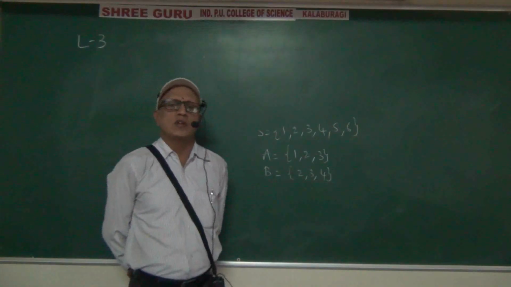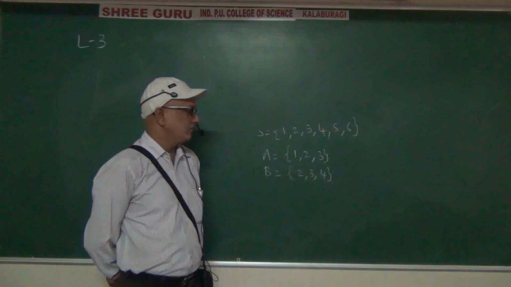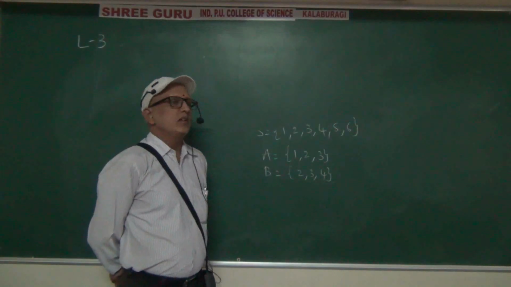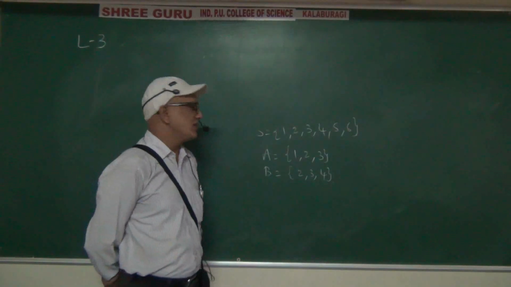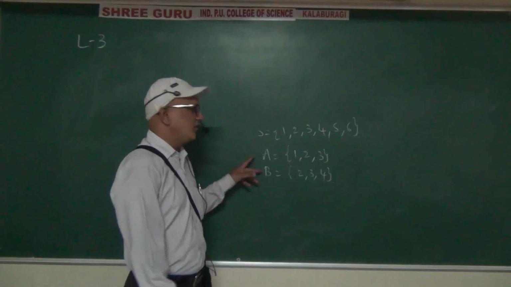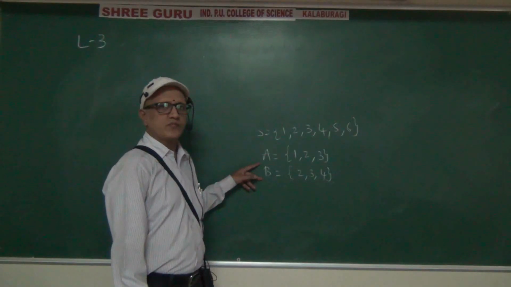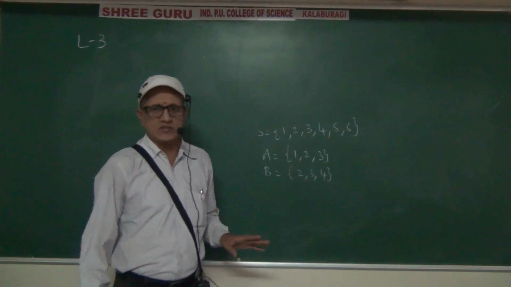Mutually exclusive means the intersection between the events should be phi. Exhaustive means A union B equal to the sample space. We don't get the sample space if you find the union between these two. Right? So these two are not mutually exclusive and not exhaustive.